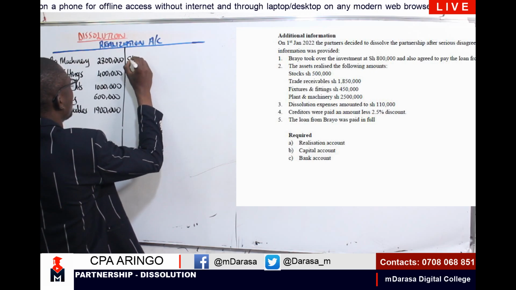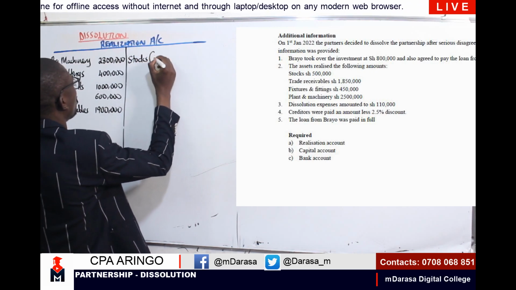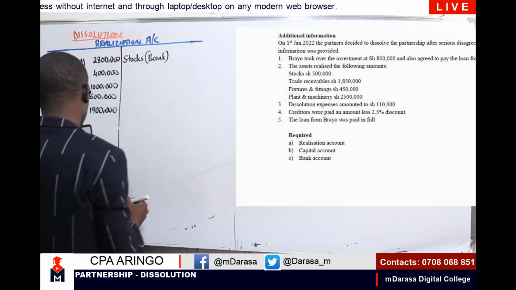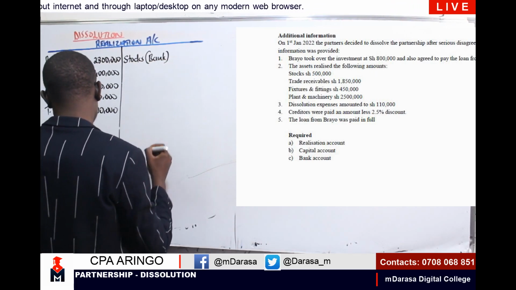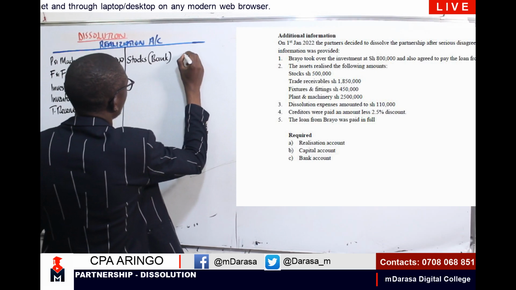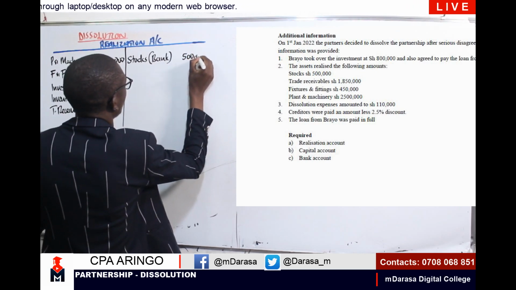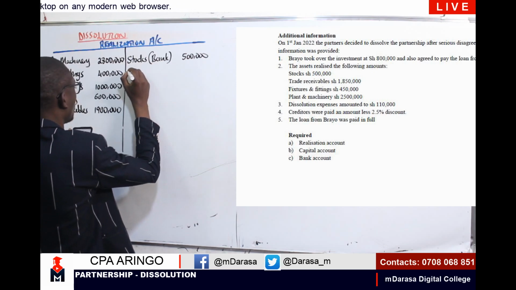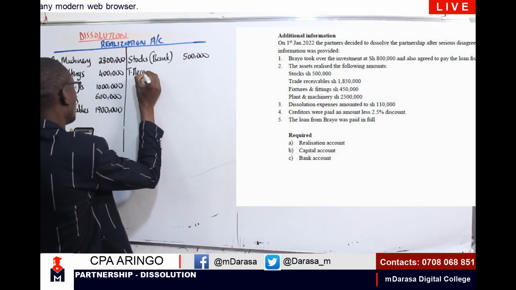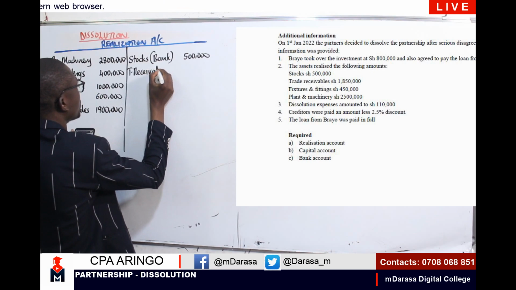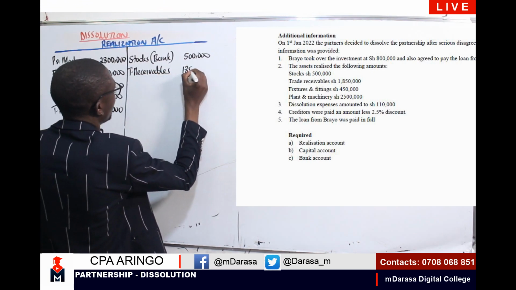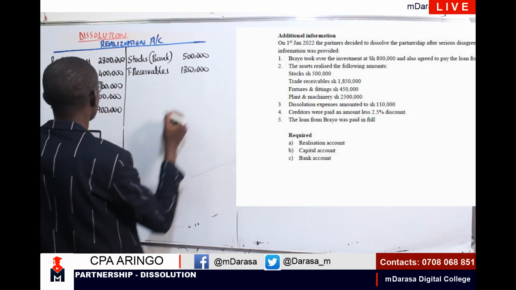So in this case, I'm having our stocks. Basically, at the back of your mind, you know very well that I'm debiting our bank account, right? In this case I was given stocks realized 500,000. So I'll be having my 500,000 at that point. I'll be having our trade receivables, the amount that we realized on trade receivables amounted to 1850.